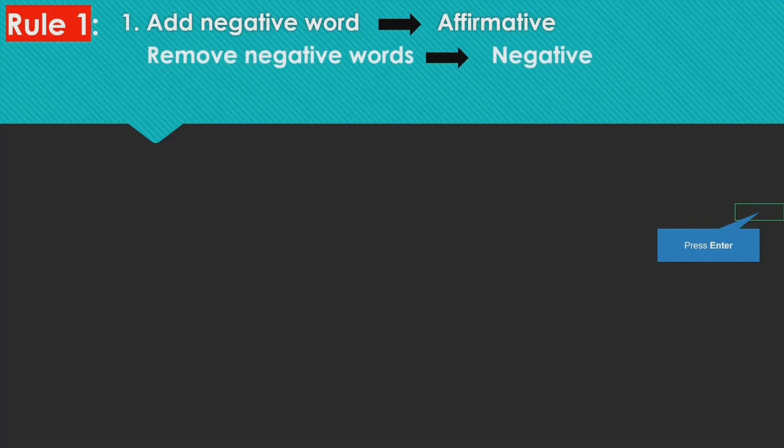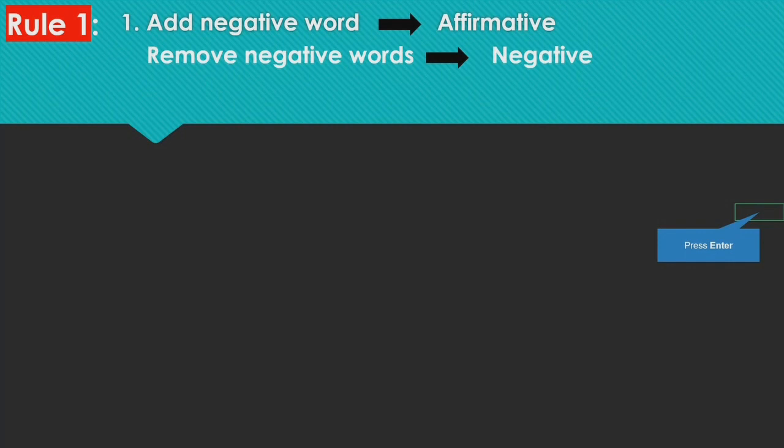So if the sentence is negative and the words like no, not, never are given, so we have to remove those words when we are converting either from assertive to interrogative or interrogative to assertive. And because we know that in assertive we can have either affirmative or negative.